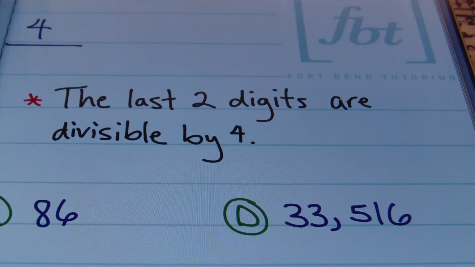All right, well, that means that you have to know the multiples of 4 until you get to 100. Because the last 2 digits, obviously, go from 0 to 99. You'll need to know within that span all of the multiples of 4 in order to properly use this rule to your benefit. All right, so just keep that in mind.